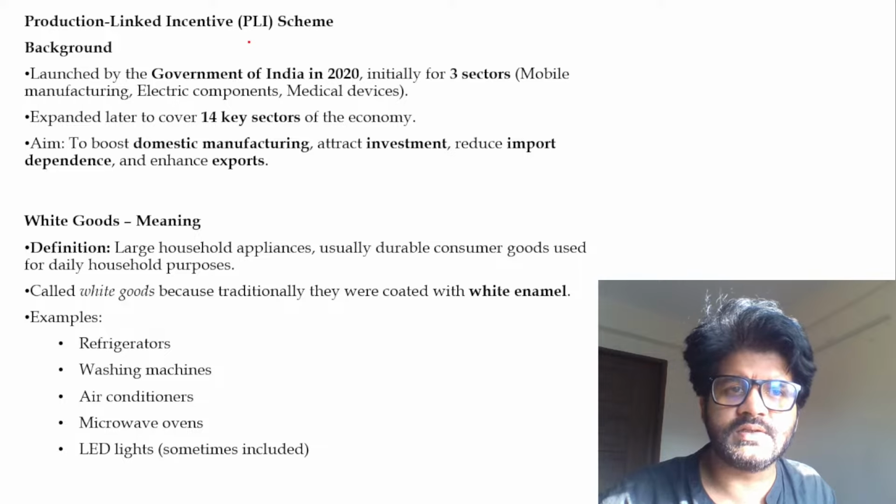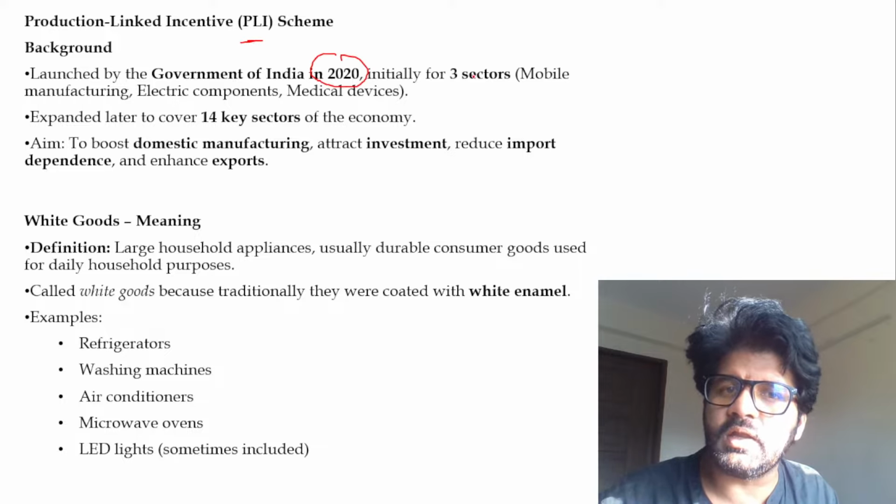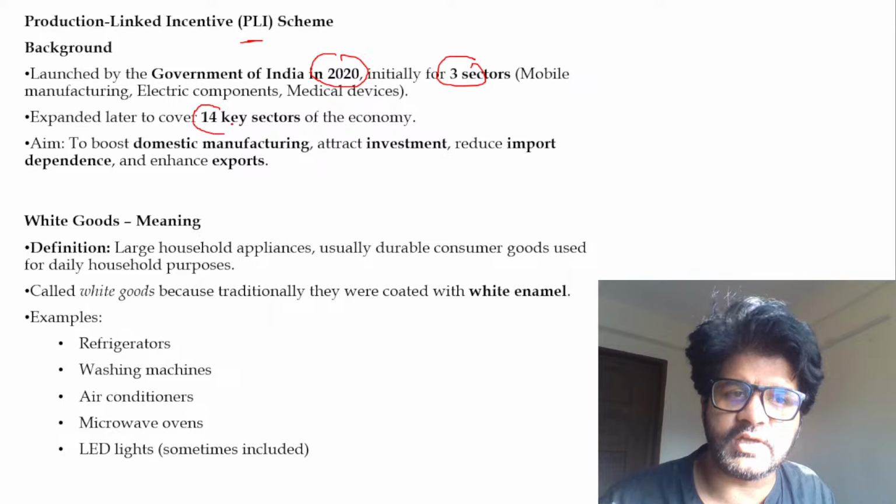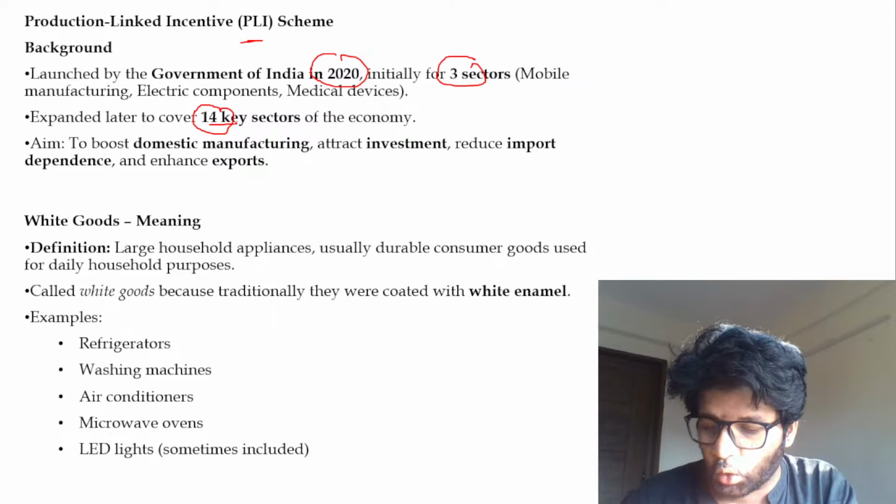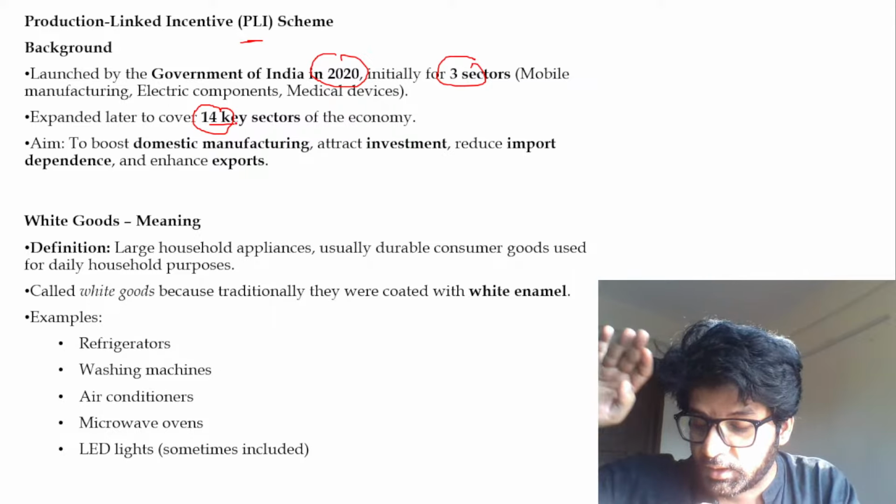The Production Linked Incentive scheme, PLI, was launched in 2020 for 3 sectors. Now it has been extended to 14 sectors. You don't have to remember all these things.